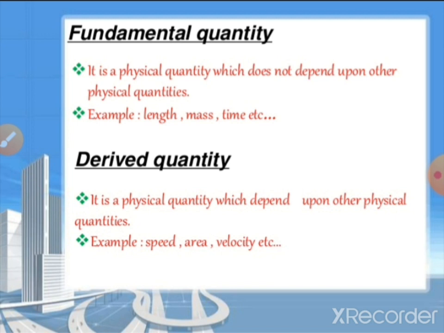Physical quantities are measurable quantities and can be classified into two types, fundamental and derived. Fundamental means not dependent upon other physical quantities, sorry students, and derived means dependent upon other physical quantities.